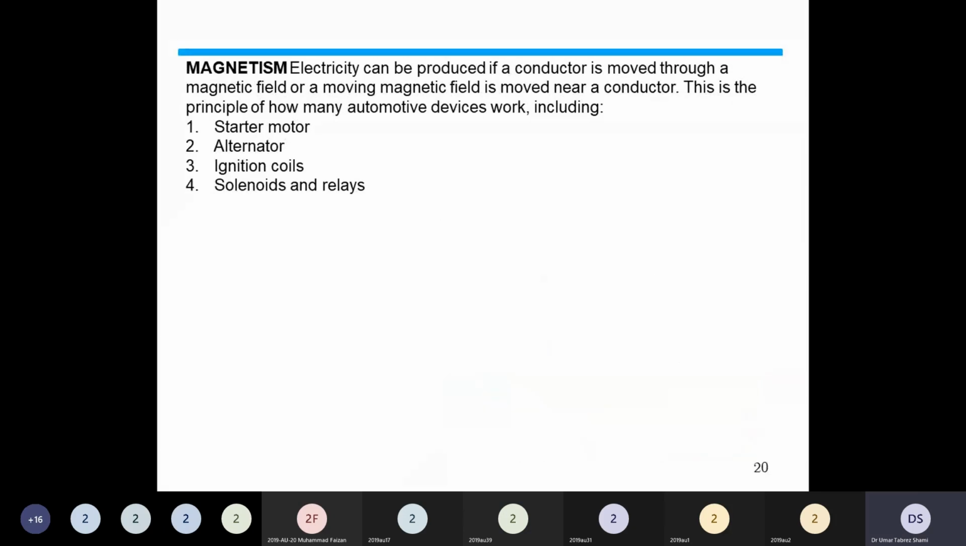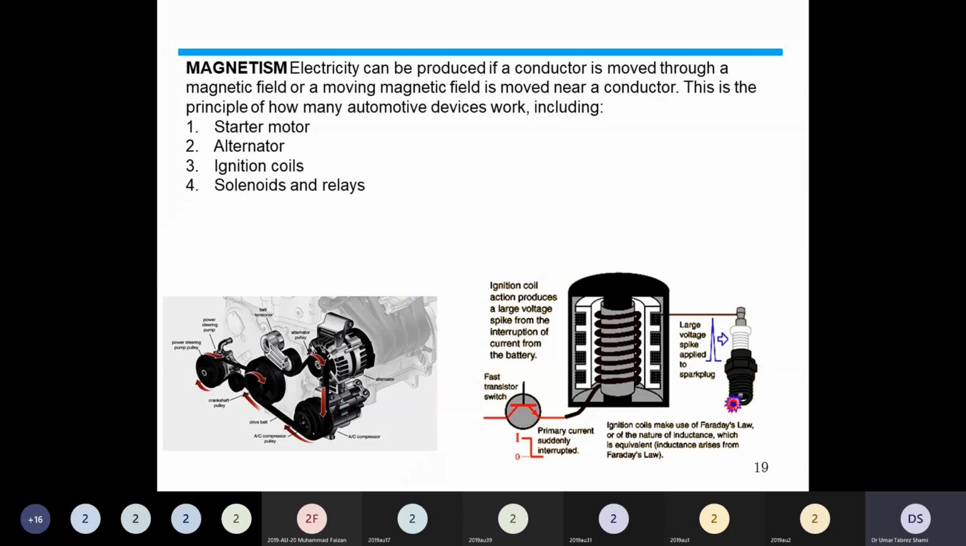Okay, then is magnetism. Magnetism is perhaps the most widely used technique to create electricity. It is the easiest process through which electricity on a large scale can be produced. Magnetism.